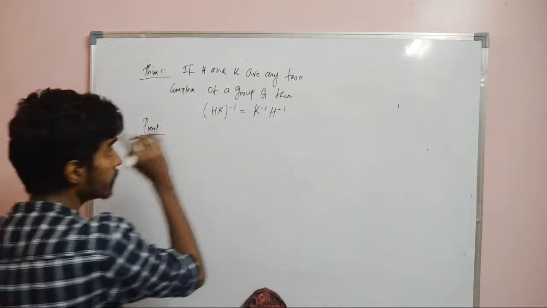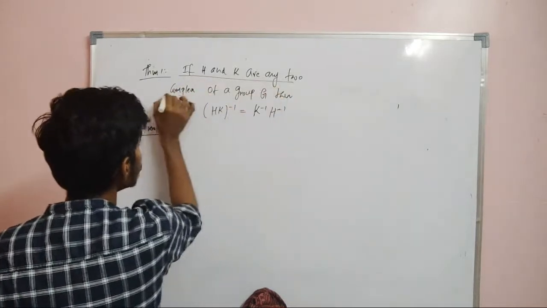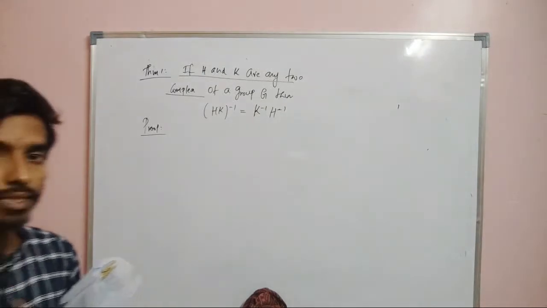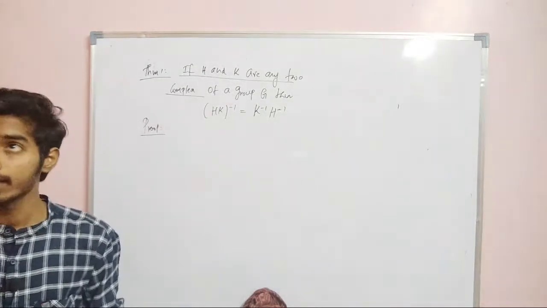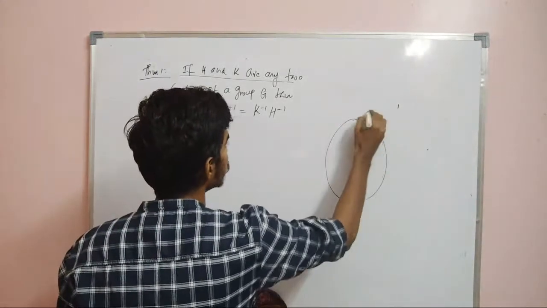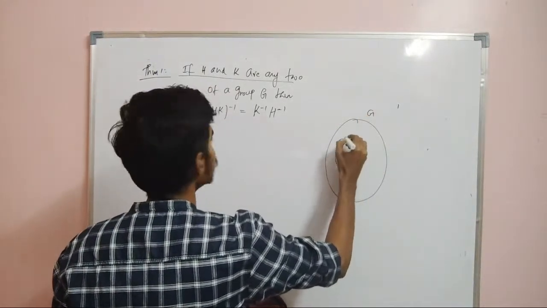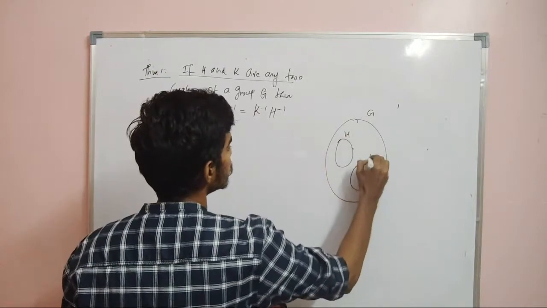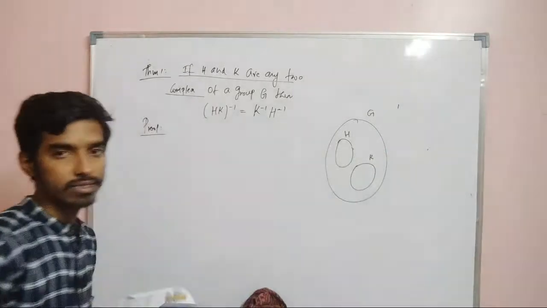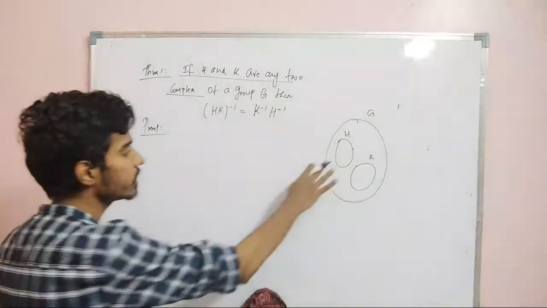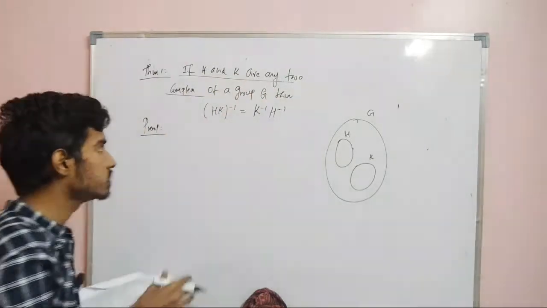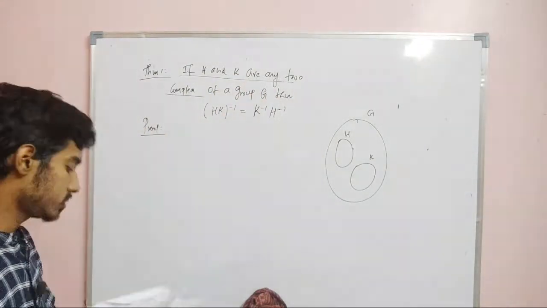Remember, here H and K are not subgroups, they are complexes of a group. It is nothing but a subset of a group, right? If I have a G here, this is a subset. I am taking two subsets H and K. Remember, there is a difference between a subset and a subgroup. If this subset is a group, then we call it a subgroup. But so far, H and K are not subgroups, they are subsets.